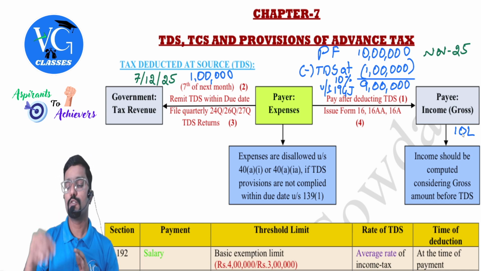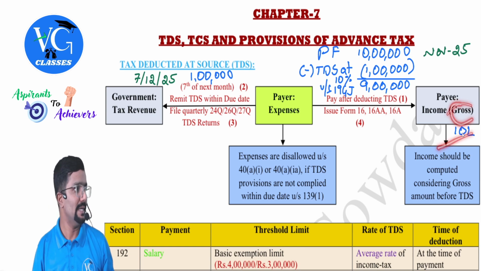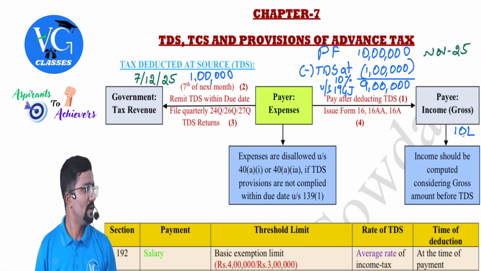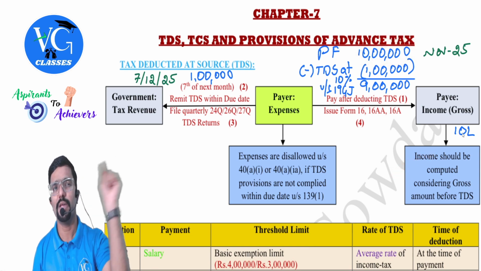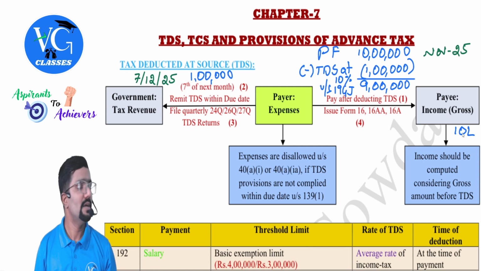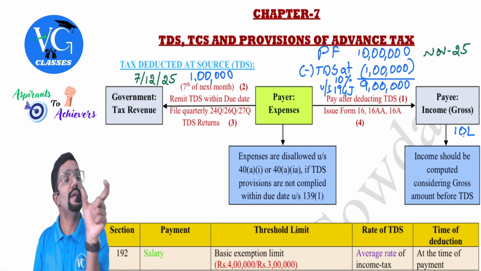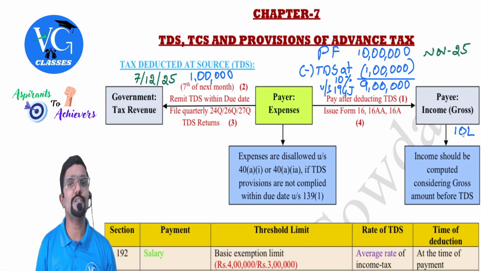Okay, sir. Now, for the payee, what is the figure, guys? Gross figure, which is 10 lakh. If by chance in the question they have given net figure, we need to gross it up. We need to take gross figure always while computing the income. Hope you remember in one place I had mentioned this. Normally they give gross figure, but if by chance they have given net figure or income received is given, in that case, what should you do? You need to gross it up, guys.